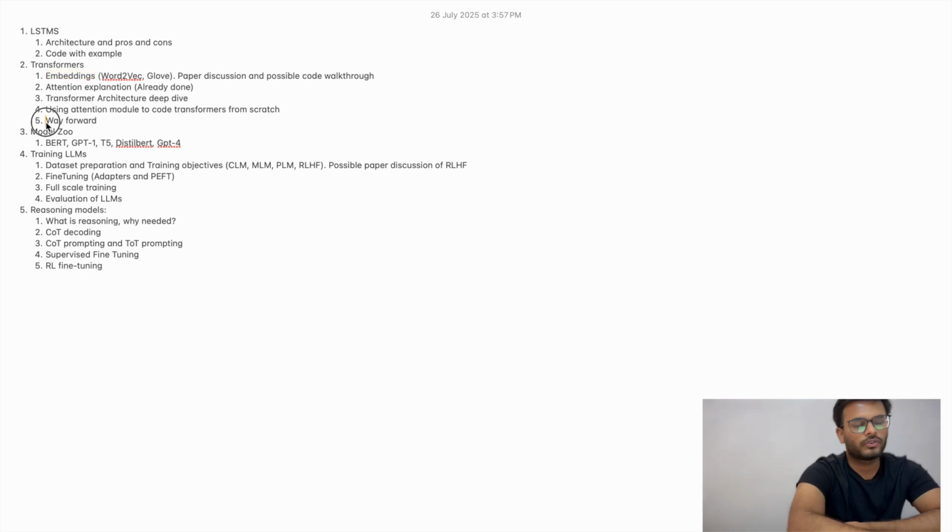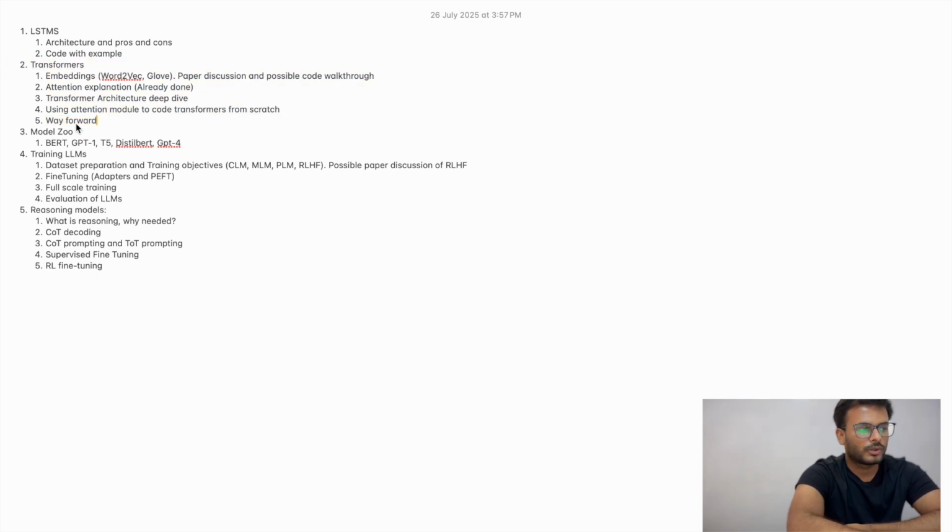Then we'll go through the way forward, which is about how transformer models are now used in different aspects, like vision transformer. Then we have the concept of deformable attention, so we'll try to cover a paper around it. So that's what we'll be doing in the transformer section.